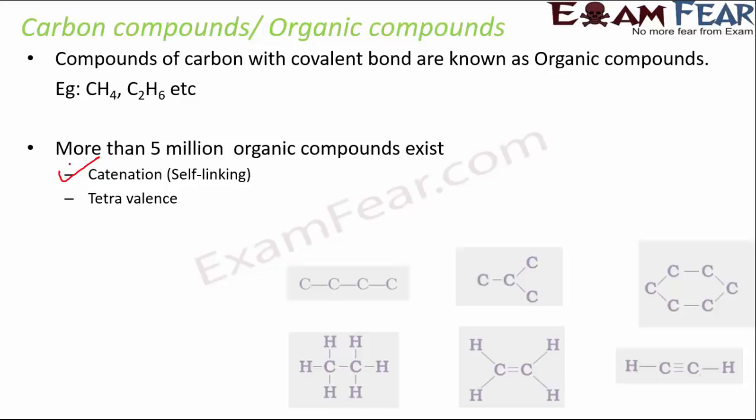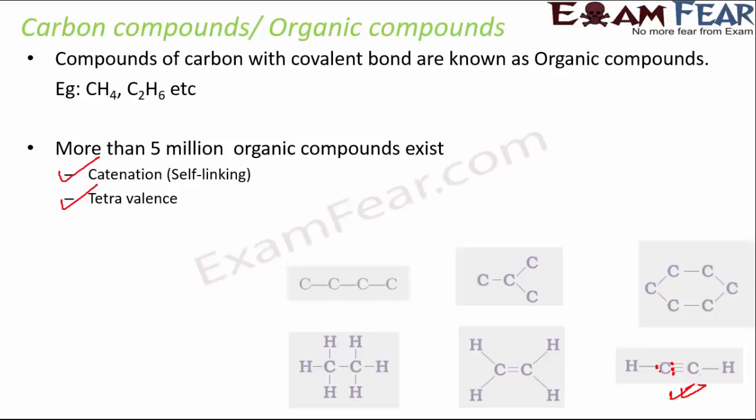Not only that, there is the tetravalence of carbon, which means carbon has 4 electrons in its valence shell. So it has a valency of 4. So it can bond with 4 other atoms of carbon or atoms of other monovalent elements. Let's take this example. Here, carbon has 4 electrons in the outermost shell.